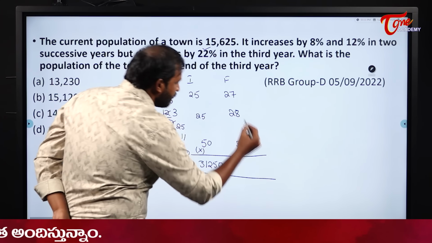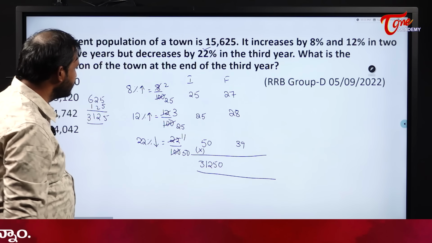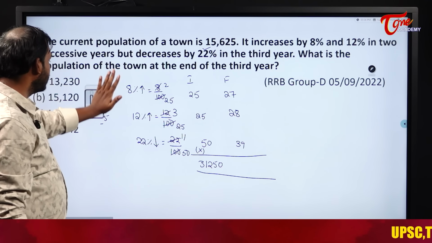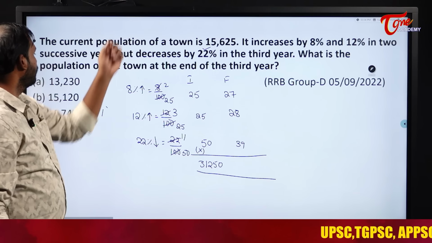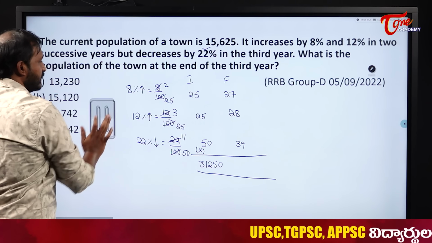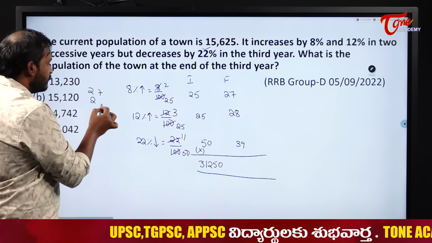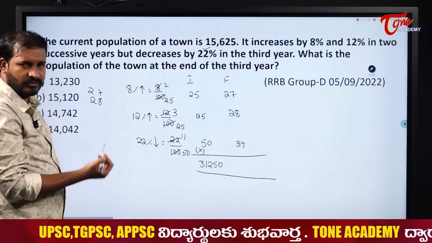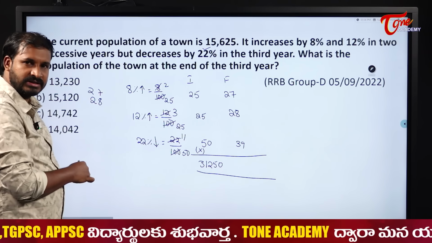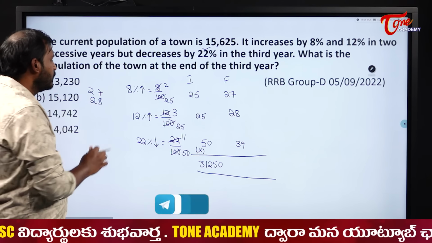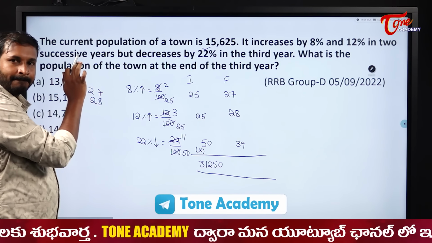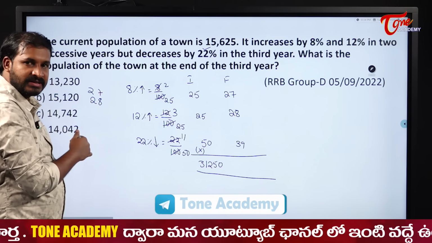Okay. Next, what happens to this? 27 into 28 into 39. Please calculate that one, students. How much will you get? What will be the population at the end of the year? 27 into 28 first. You can do 27 square, but it is up to you, students. What is 27 square? How will we find 27 square?